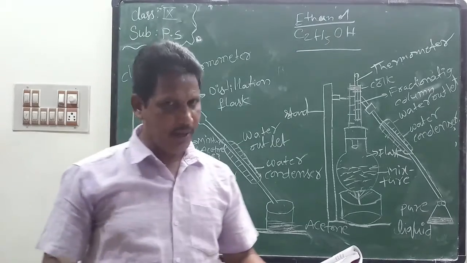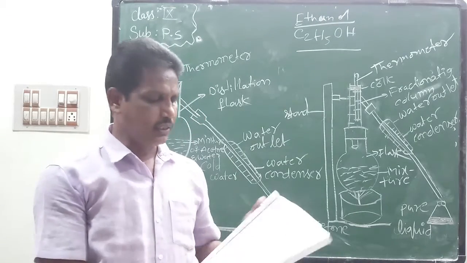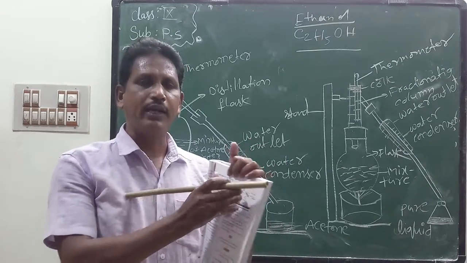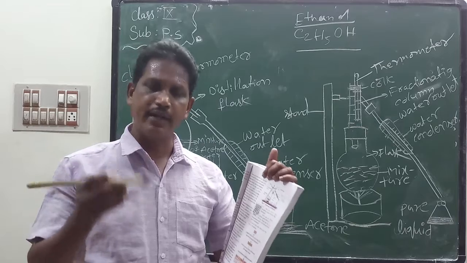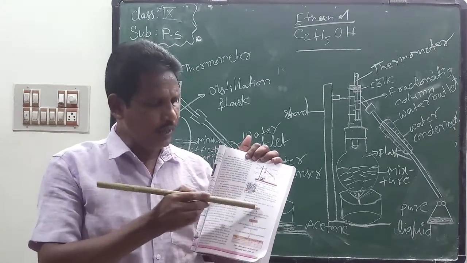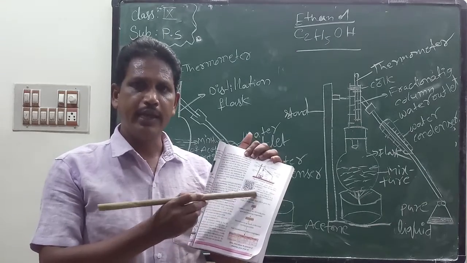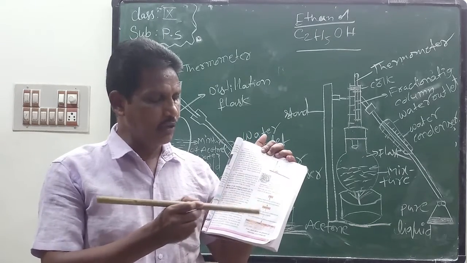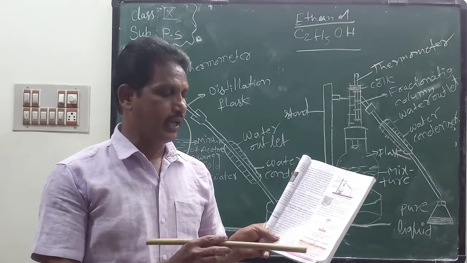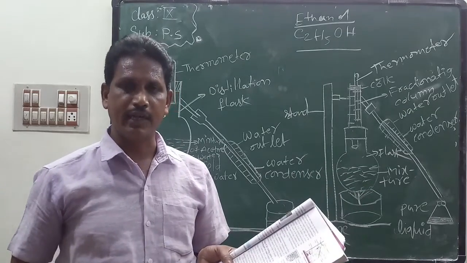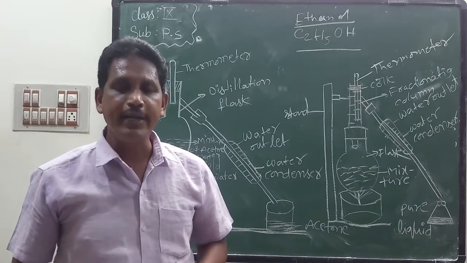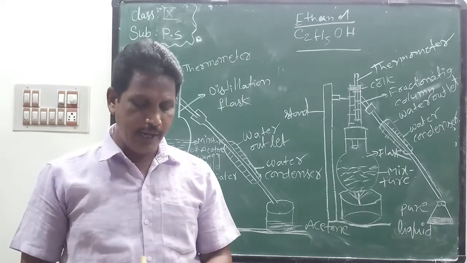Again, see page number 49. This is air. First, we separate the components of air: oxygen, nitrogen, hydrogen, water vapor. First, air is converted into liquid air. Again, this liquid air is separated into oxygen, argon, nitrogen, etc. Each component corresponds to its boiling point.